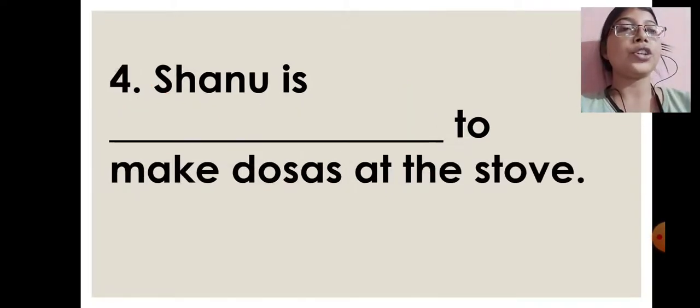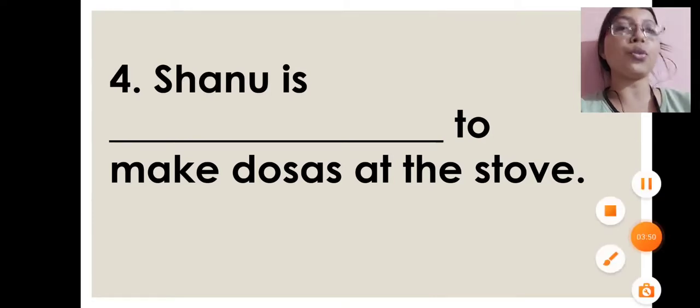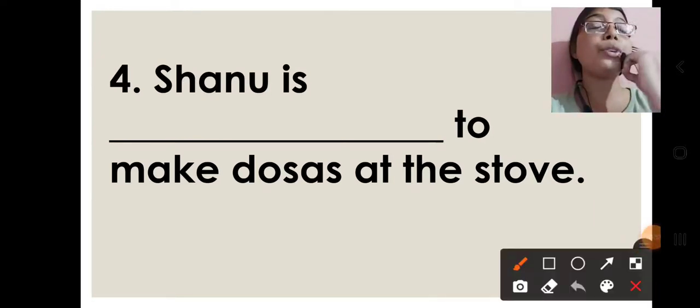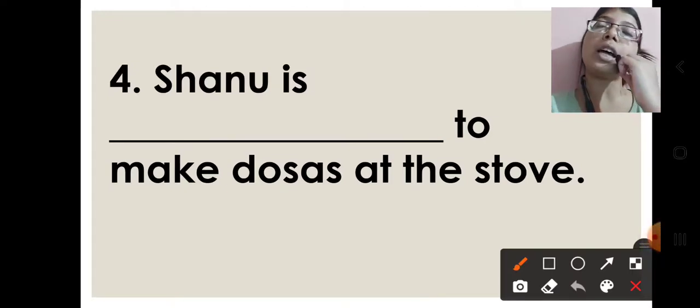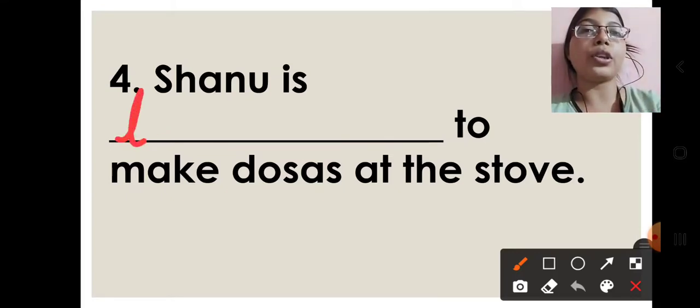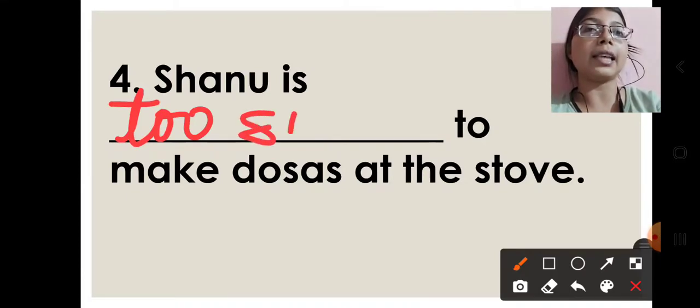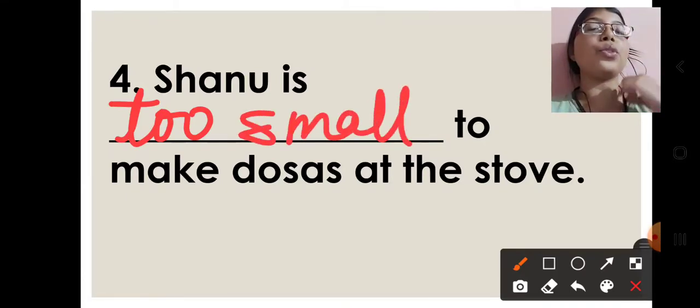Question number 4. Shanu is dashed to make dosas at the stove. So Shanu is too small to make dosas at the stove. She cannot make food for herself and for her family because she is too small. And you also cannot make food for yourself and for your family because you are also very small. So here you will write too small, S-M-A-L-L. Shanu is too small to make dosas at the stove. This will be your answer, students.